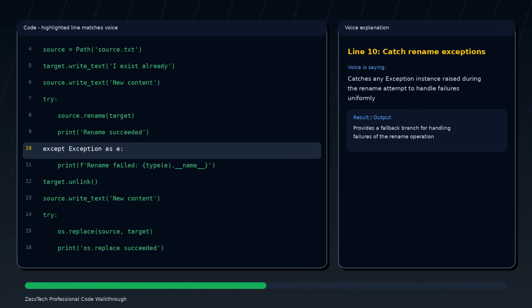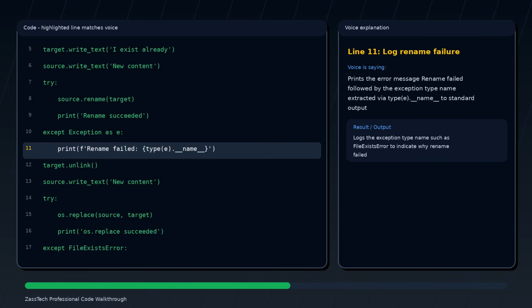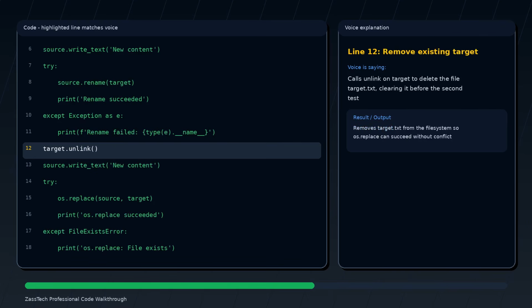Catches any exception instance raised during the rename attempt to handle failures uniformly. Prints the error message "rename failed" followed by the exception type name, extracted via type(e).__name__, to standard output. Calls unlink on target to delete the file target.txt, clearing it before the second test.